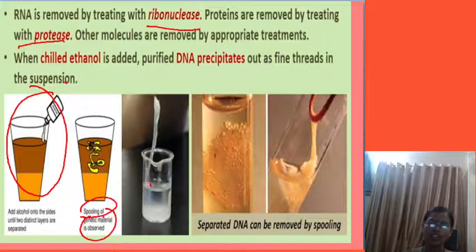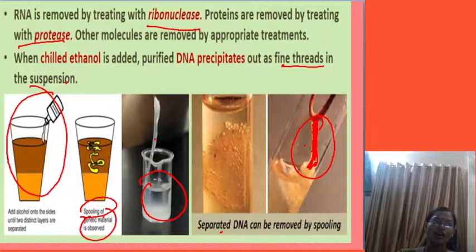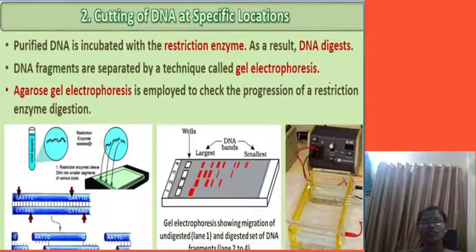When it is chilled ethyl alcohol, in this we are going to get the purified DNA. So this is the purified DNA, separated DNA from the various organisms, and it is a fine thread-like structure. You can see this, and this you call purified DNA. Next, we are moving on to see the second step.